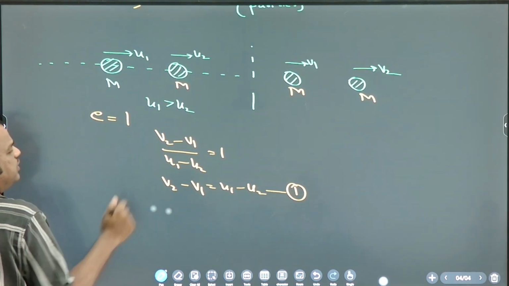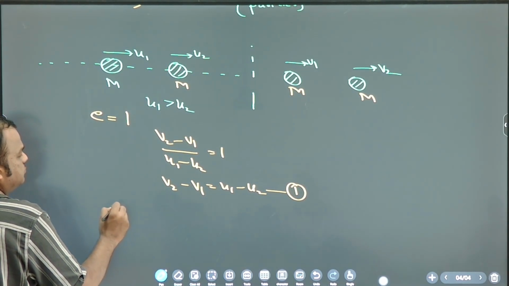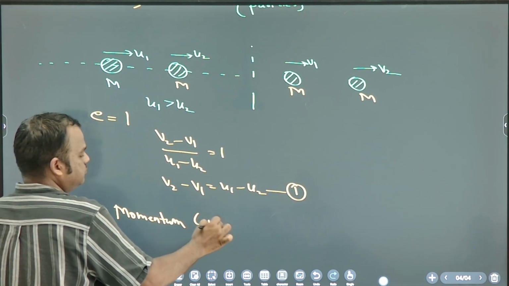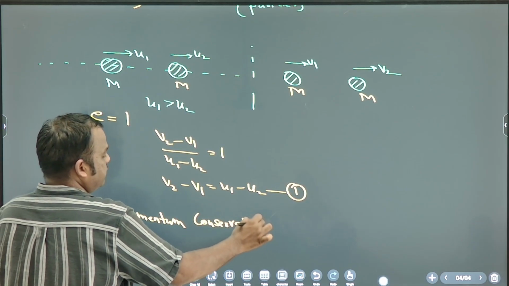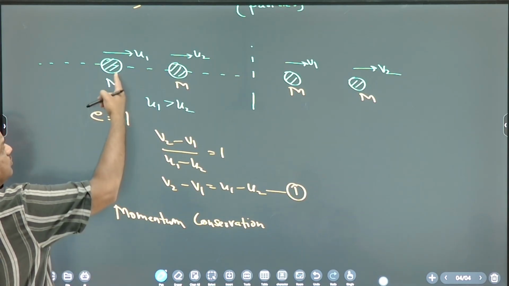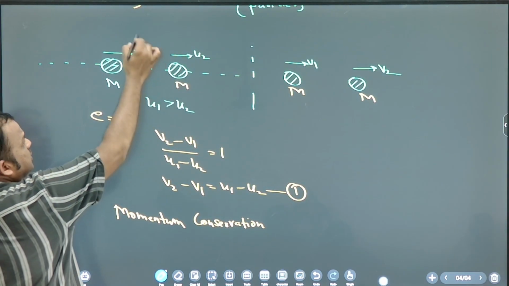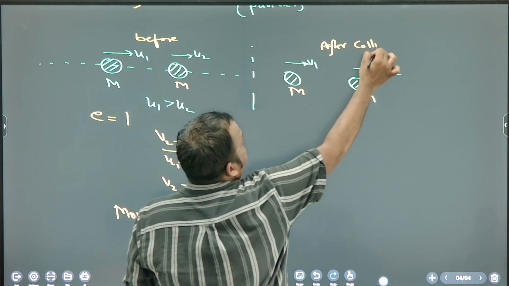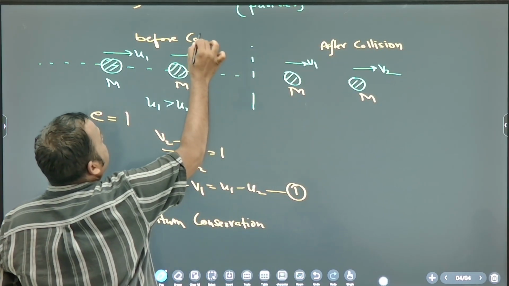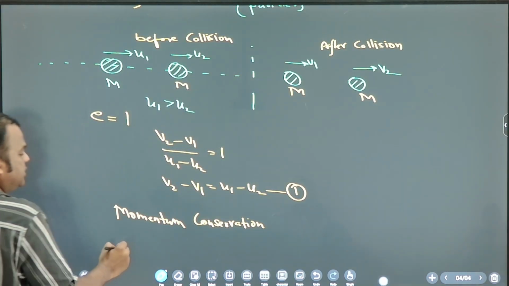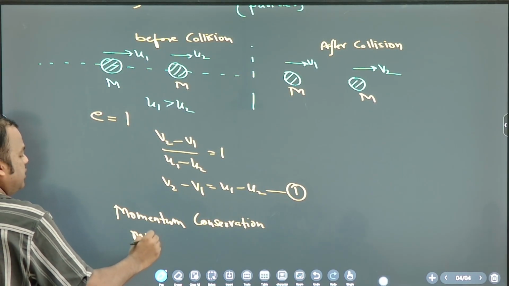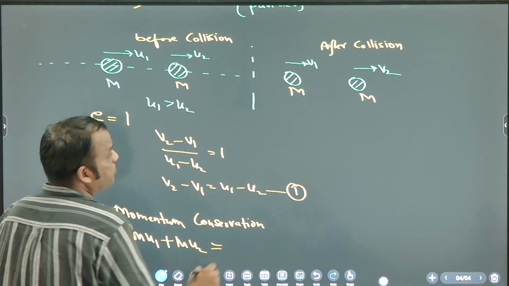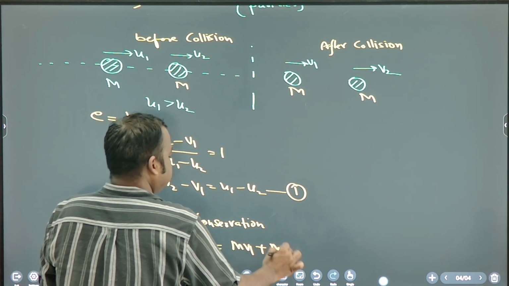Second equation, you write down momentum conservation. What is the momentum of the particles before collision? Before collision: mu1 plus mu2. After collision: mv1 plus mv2.